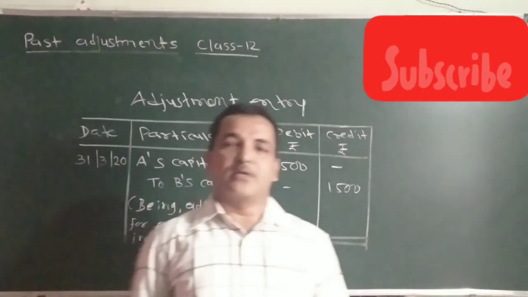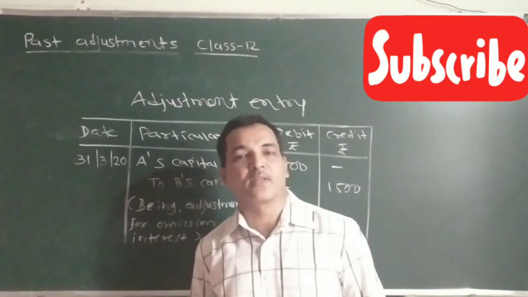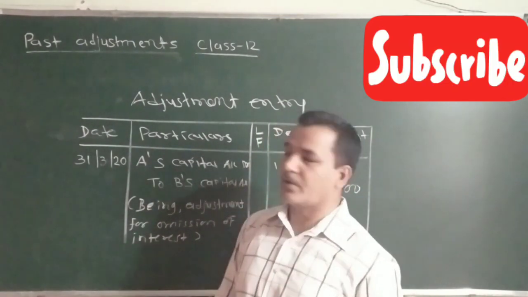So I think you must have understood this exercise. You can practice more exercises of this type.